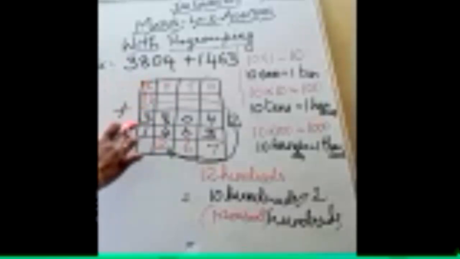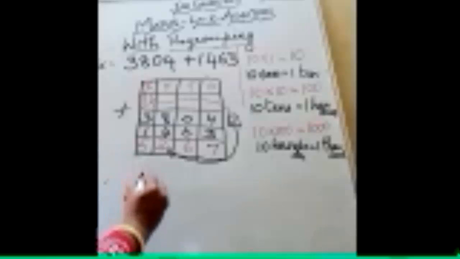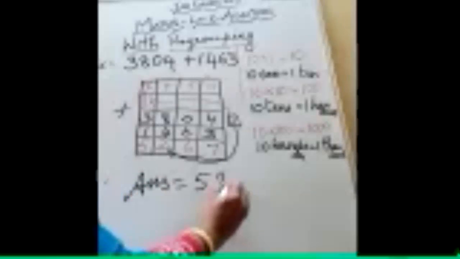Okay, now please add. What are the numbers in that column? 1 plus 3 plus 1. Very good. 1 plus 3 is 4. 4 plus 1 is 5. So what is the answer we got? Yes, children, the answer is 5,267. Are you clear? Very good, children.